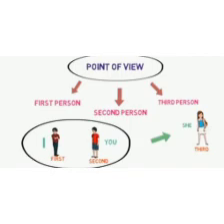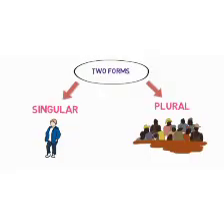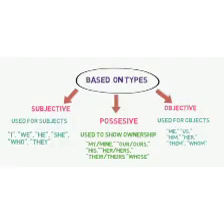As you can see in the picture, the first person is who speaks, the second person is who is spoken to, and the third person is who is spoken about. And second is the forms. Personal pronouns can be divided into two forms, singular and plural.